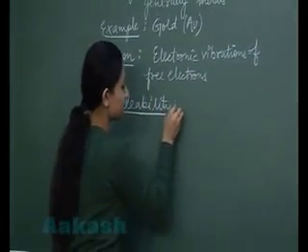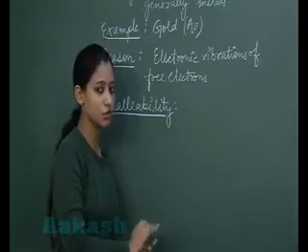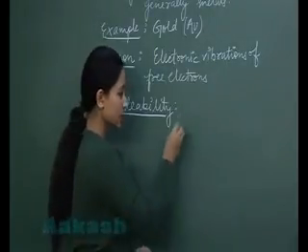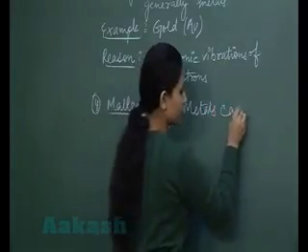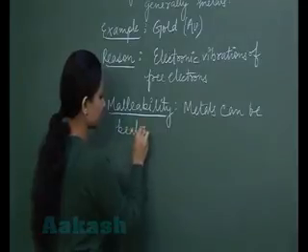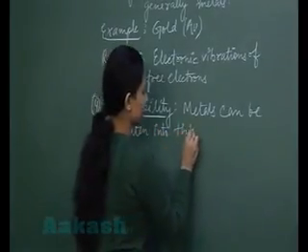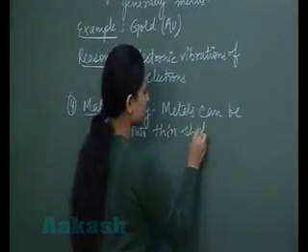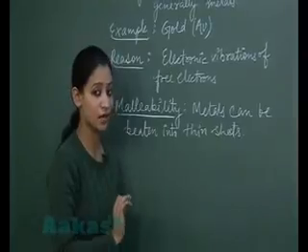What is malleability? It is a property of the metals by which they can be beaten into thin sheets. So what is malleability? Metals can be beaten into thin sheets. And when metals can be beaten into thin sheets, this property of metals is known as malleability.